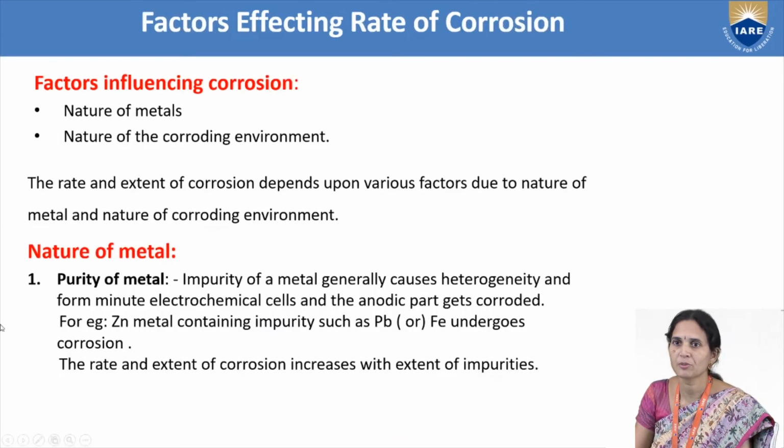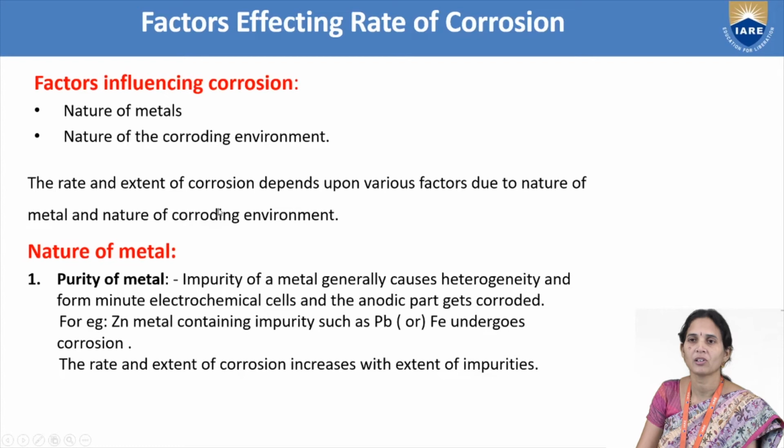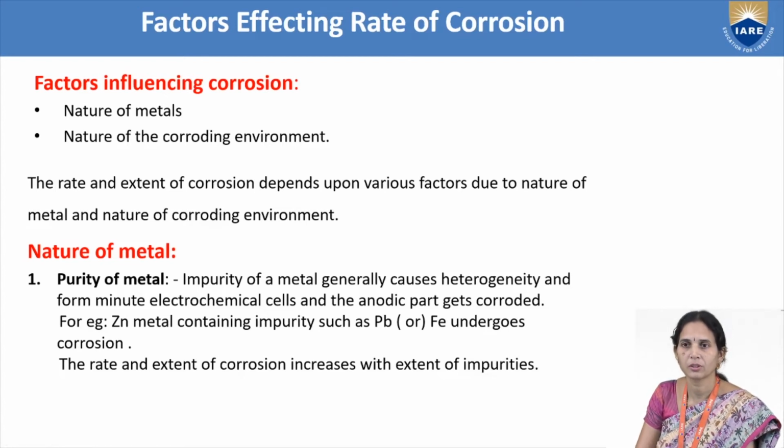So we completed the types of corrosion: waterline corrosion, galvanic corrosion, and pitting corrosion. Waterline corrosion means the corrosion of metal takes place just below the level of the water. That part of the metal will act as anode, that part will undergo corrosion. And above the water level, that part of the metal will act as a cathode.